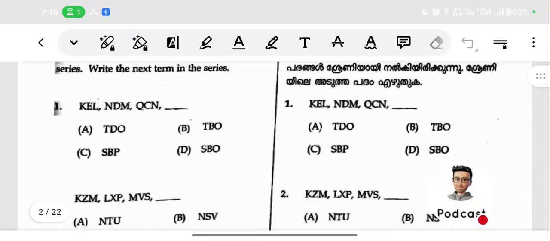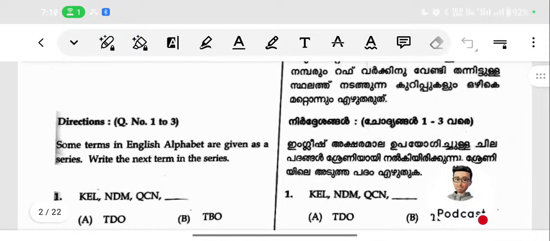As you know, there are two papers, Math and SAT. Today we are discussing Math, the mathematical portion. The question paper I am taking is from Kerala, the Kerala NMMS exam 2024. That is the question paper we are discussing today.